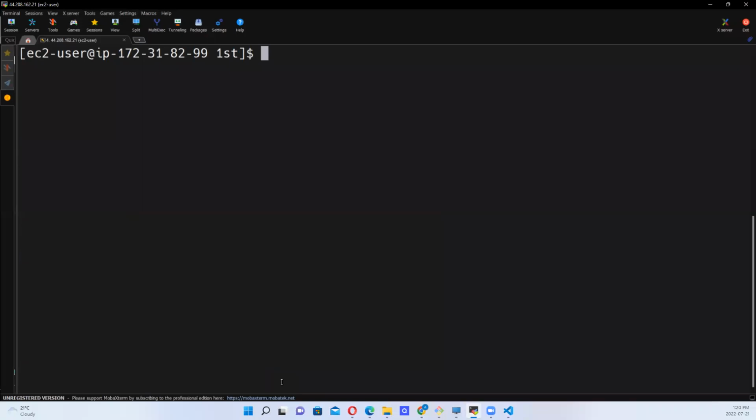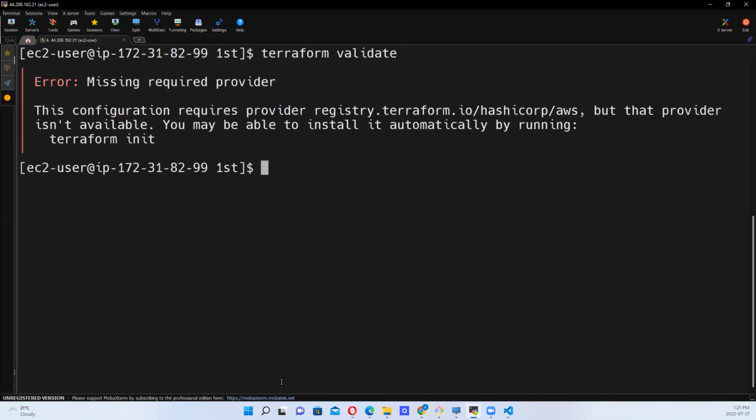So the next thing we can do is to validate, just to be sure that the syntax, everything we have in there, is correct so far. So we can say terraform validate, okay? Missing provider. Terraform validate, so this is good.